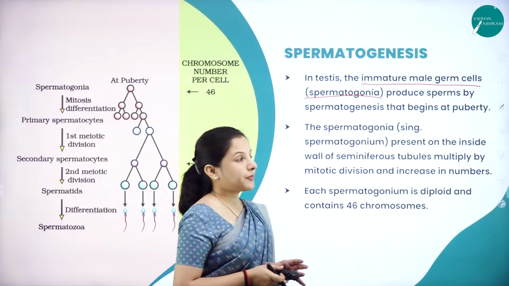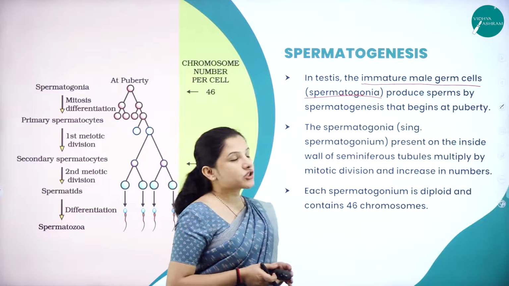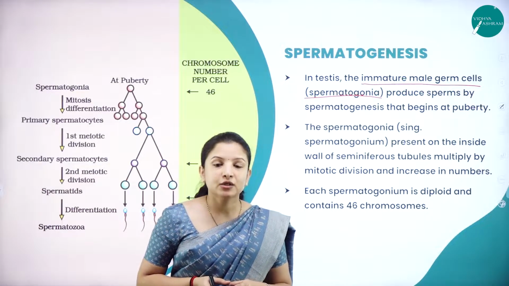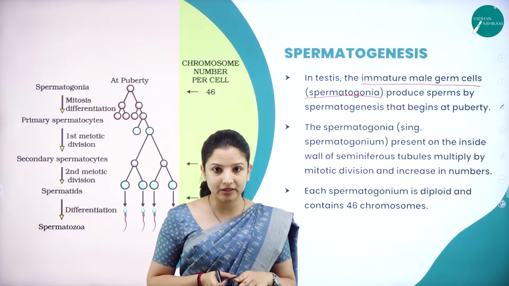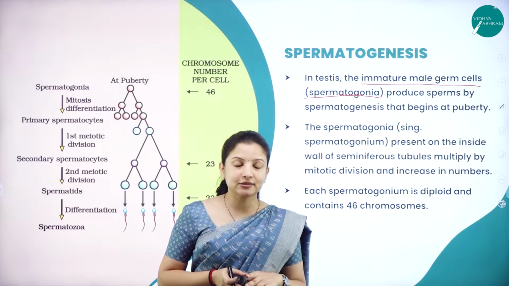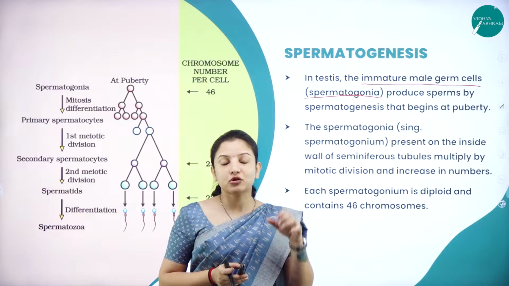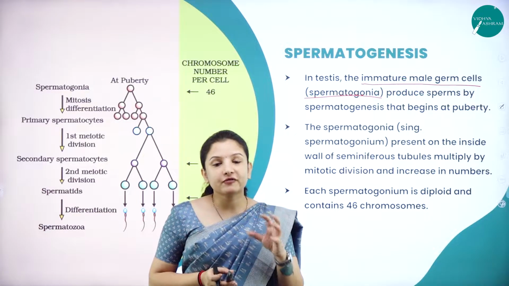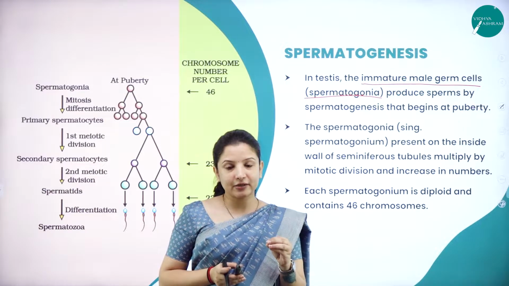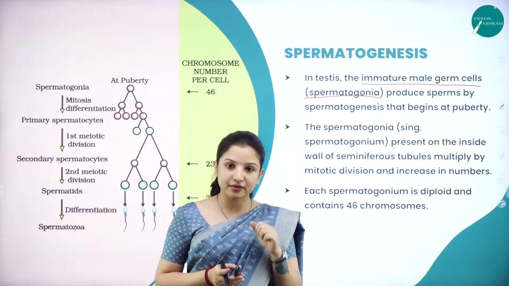To brush up again, let me tell you where the male germ cells are present. We all know that the testis is present inside the scrotum. Inside the testis, when you take a cross section, it is made up of 250 different compartments, which are called the seminiferous tubules.